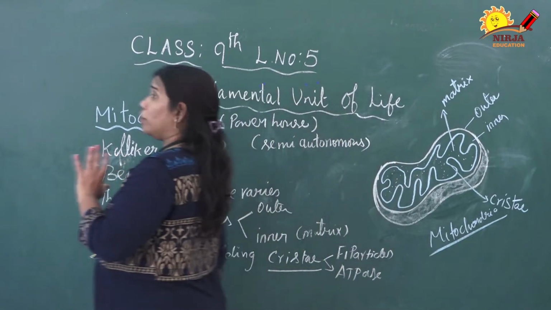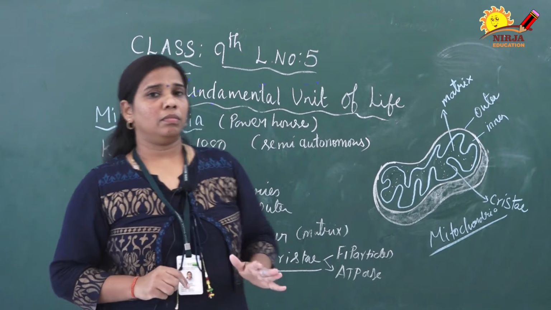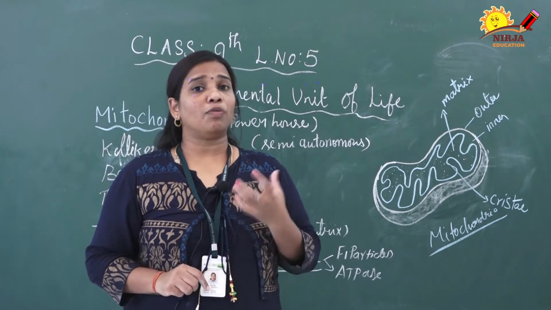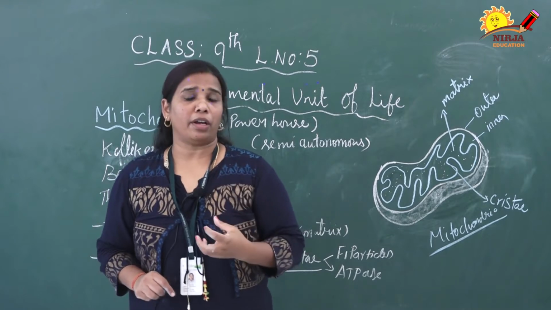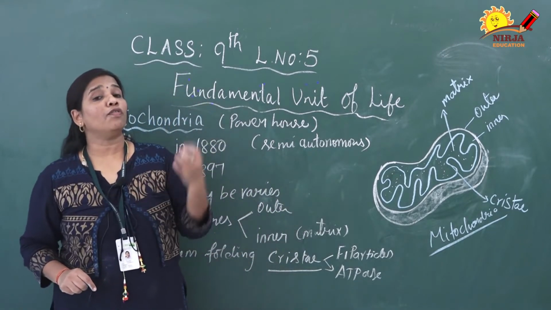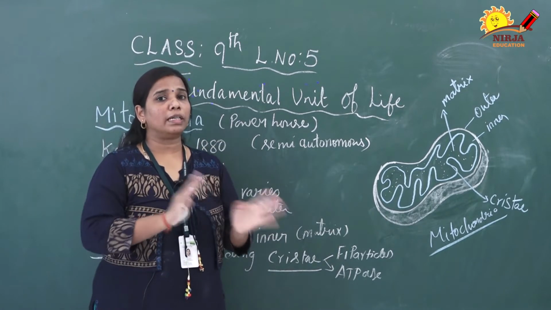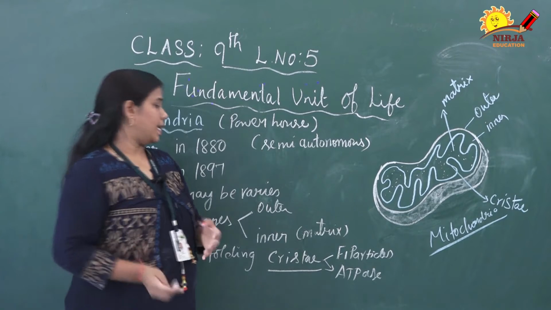The number of mitochondria may be different from cell to cell. Some cells have very little mitochondria, and some cells have more mitochondria. So, the number may differ from one cell to another cell.